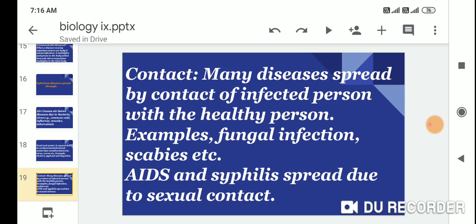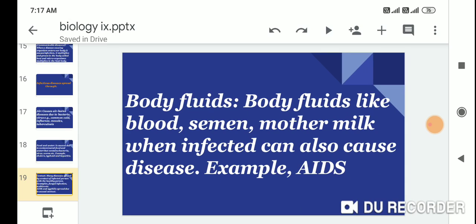Contact. Many diseases are spread by contact of an infected person with a healthy person. Examples are fungal infection, scabies, etc. AIDS and syphilis are spread due to sexual contact.